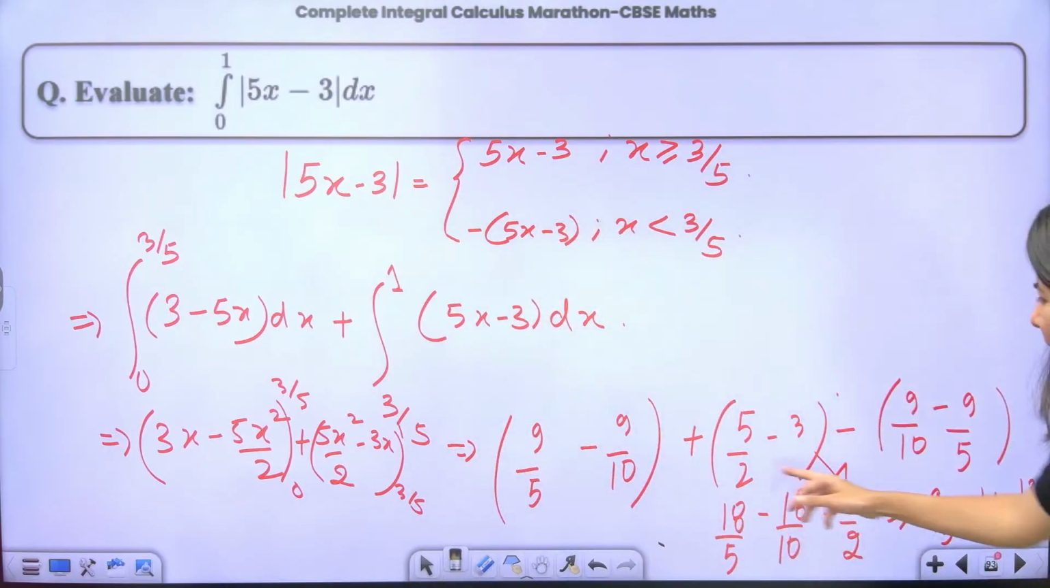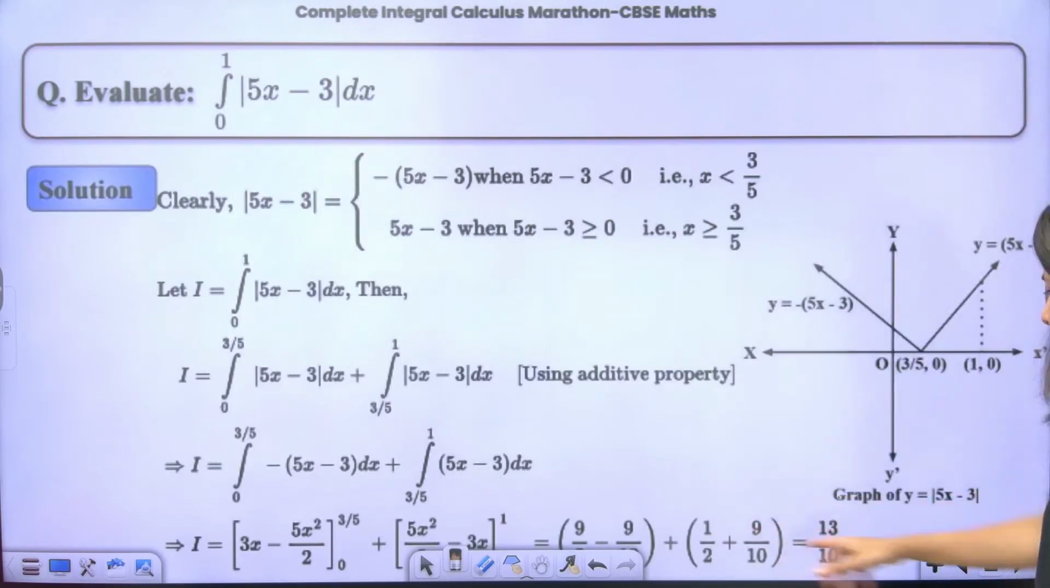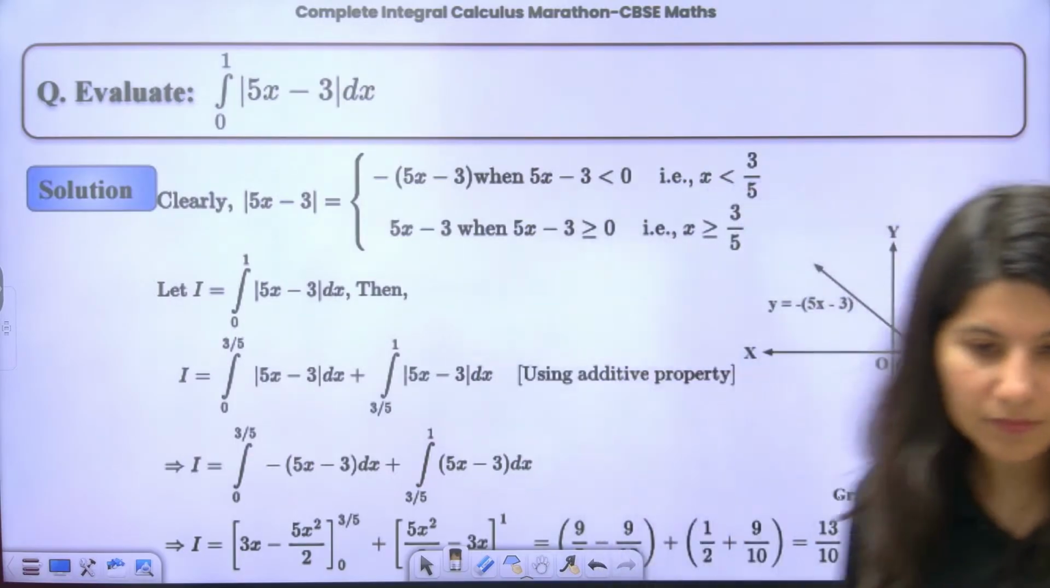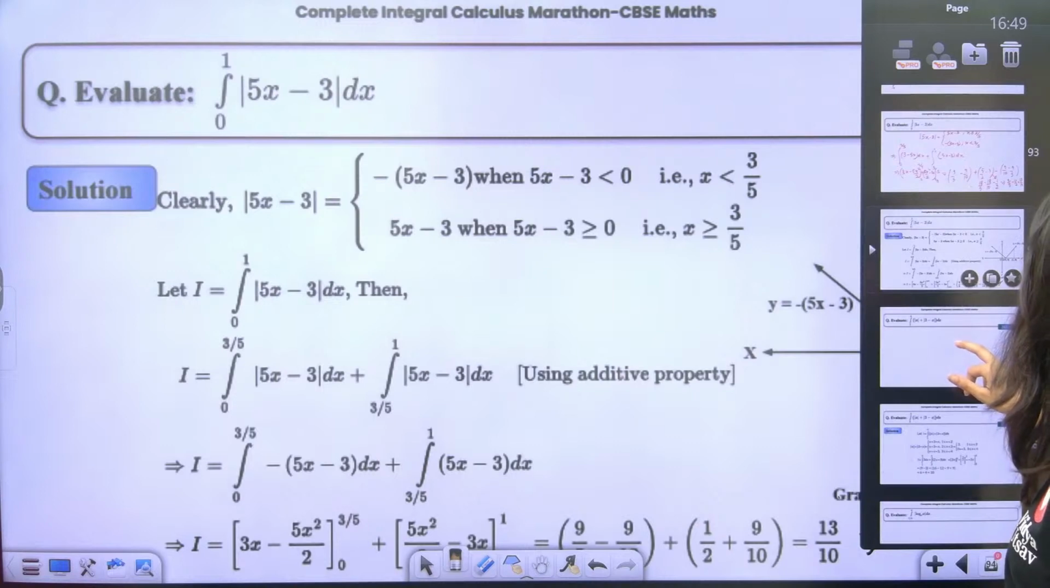Ma'am, plus half is coming. No, why plus half? 3 into 6, 5 minus 6 is minus half. Now 13 by 10 is the correct answer. See, 13 by 10. Okay, all right. Now we are having this question.